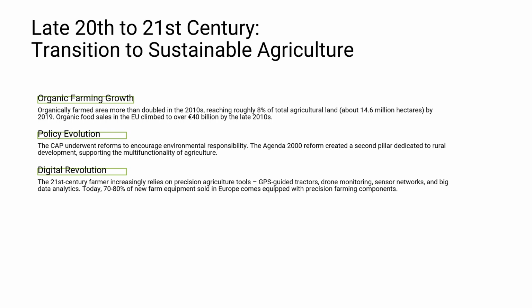In the 21st century, digital technology began transforming agriculture. Today, many farmers rely on GPS-guided tractors, drones, remote sensors, and big data analytics. In fact, up to 80% of new agricultural machinery sold in Europe now includes precision farming tools. These technologies make farming more efficient and environmentally friendly, applying inputs like water or fertilizer exactly where and when they're needed.